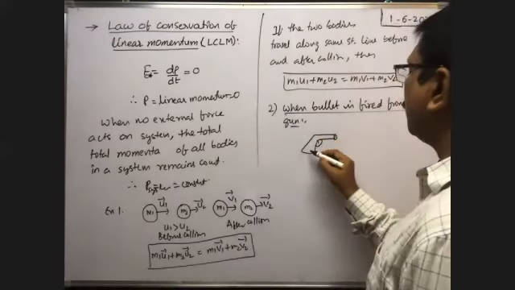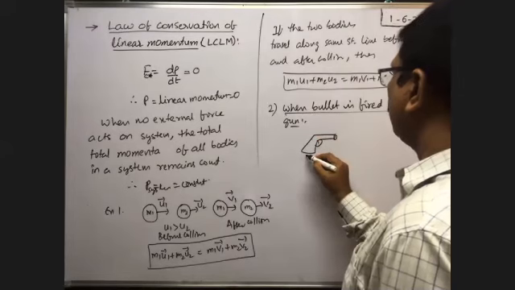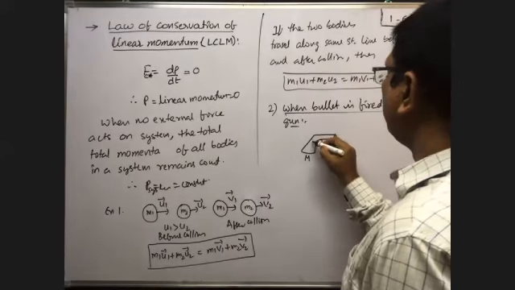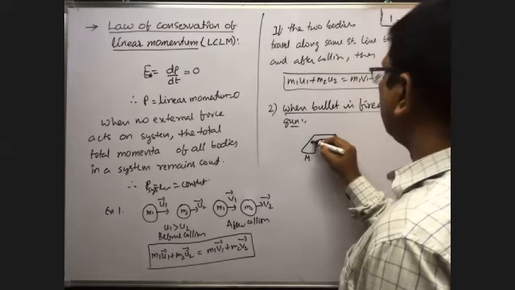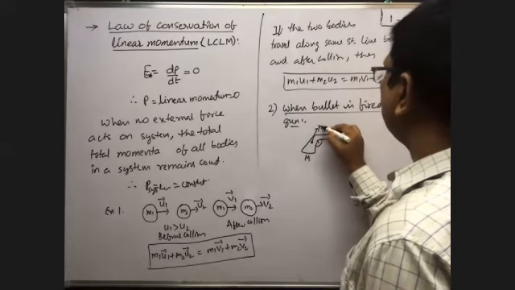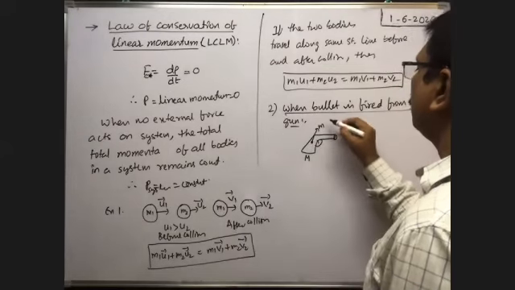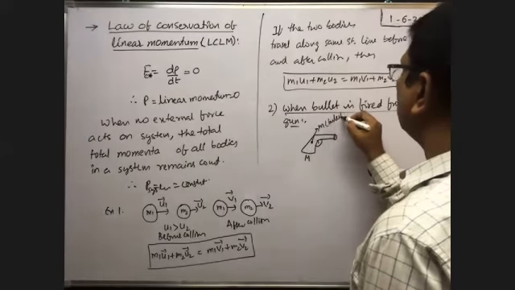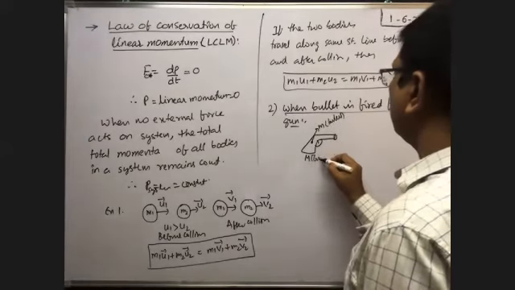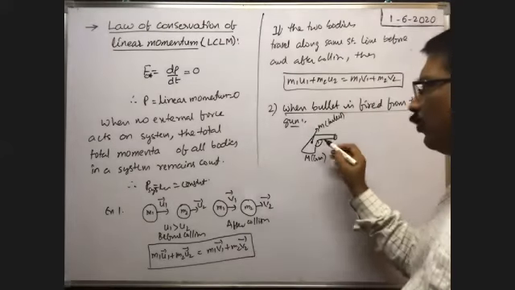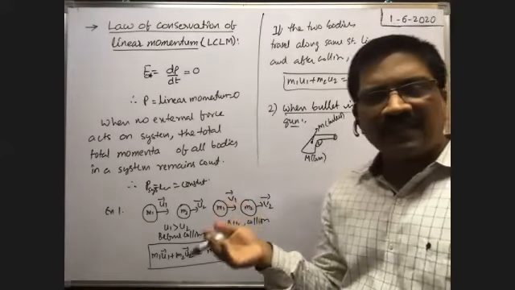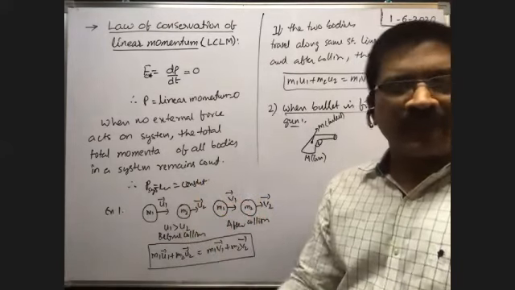The mass of the gun is capital M, and the mass of the bullet is small m. Here it is the gun and here it is the bullet. Initially, before firing, the bullet is at rest inside the gun and the gun is also at rest.